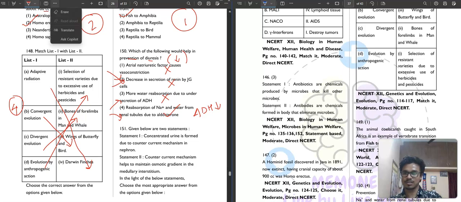Sorry, this is wrong, I am telling. This will decrease the ADH. So if antidiuretic hormone will decrease, then diuresis will automatically get prevented. So fourth option is your correct answer.